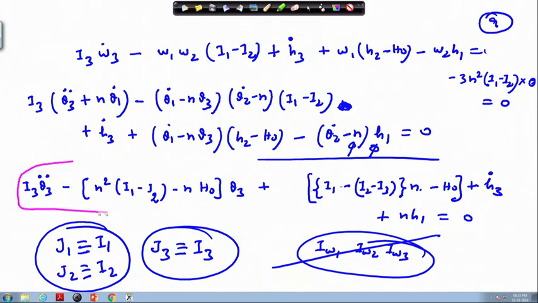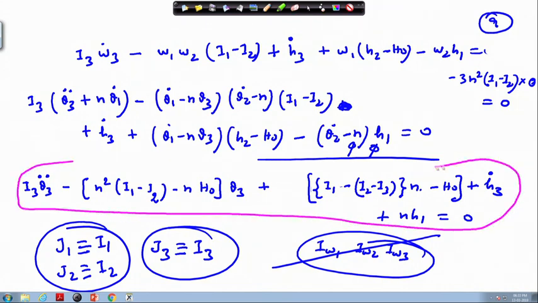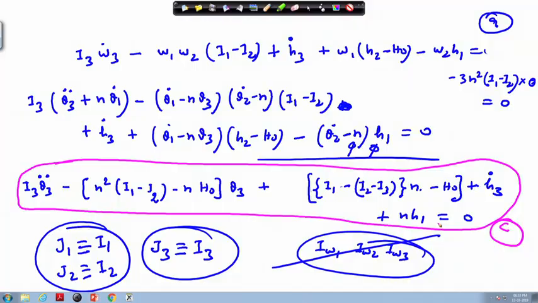So, this is your third equation. This is the way we get all the linearized equations. And these linearized equations are done for the local control, not for the global control. So, we will continue in the next lecture.